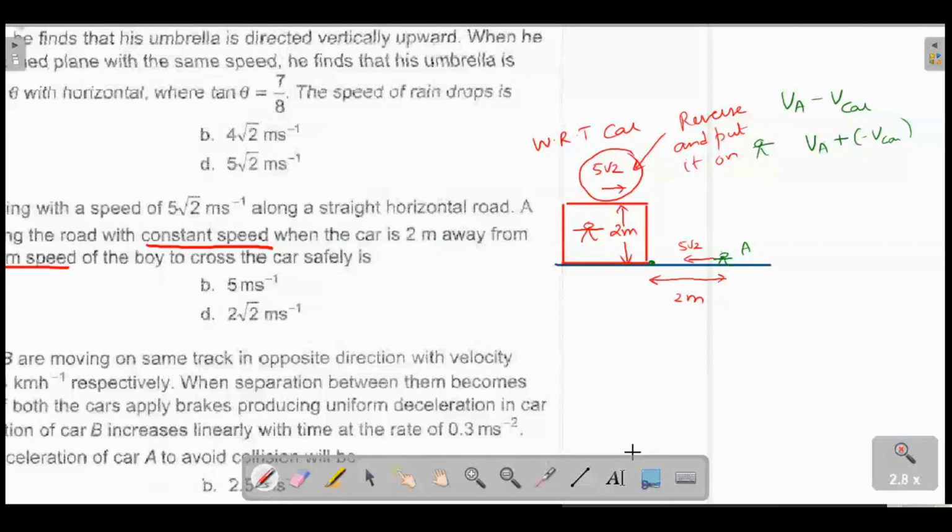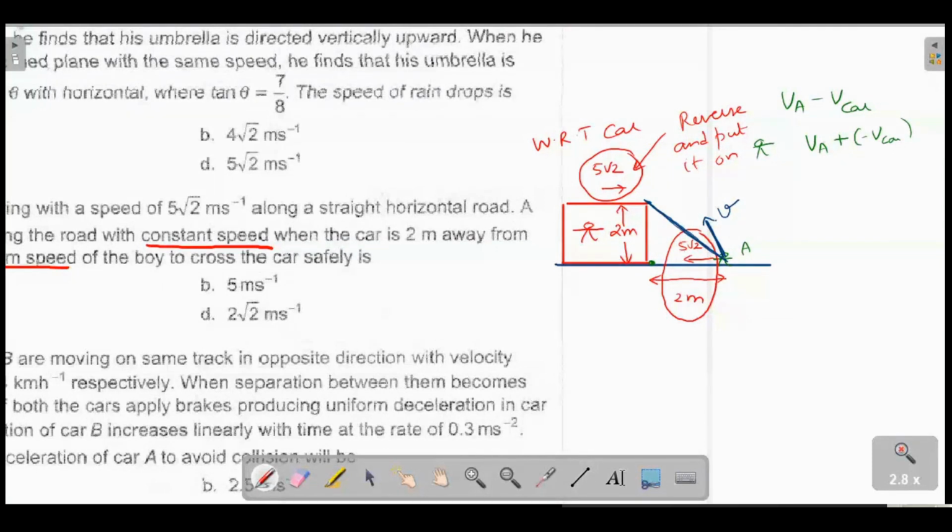Okay, right. So in this frame of reference, the car is at rest, and this 5 root 2 has to be traveling at 2 meter. So his actual velocity could be such that it could be some angle like this, so that the resultant should be along this direction. So this should be the direction of resultant. Okay, right? So the resultant should make an angle of 45 degrees so that it goes in the least possible time. Okay, right? So this is it.